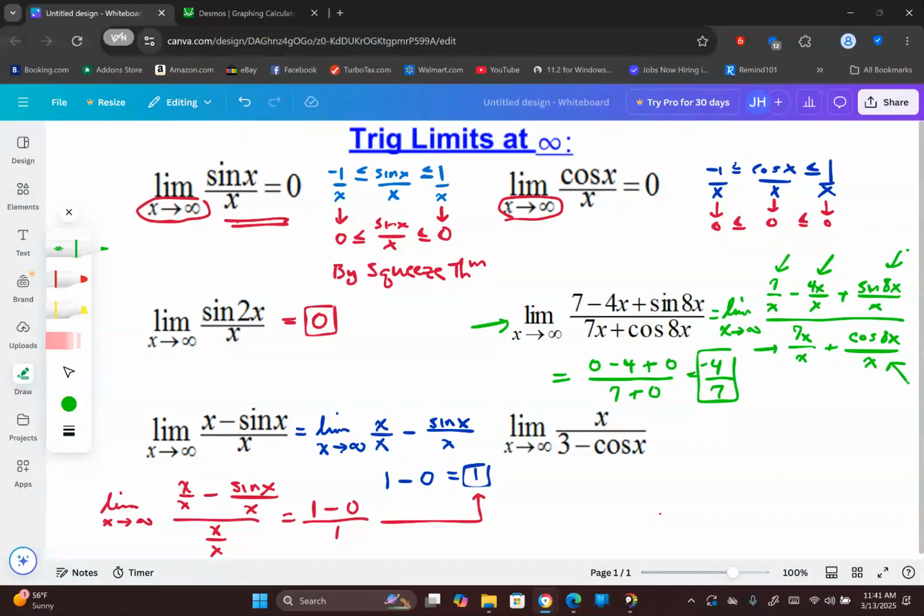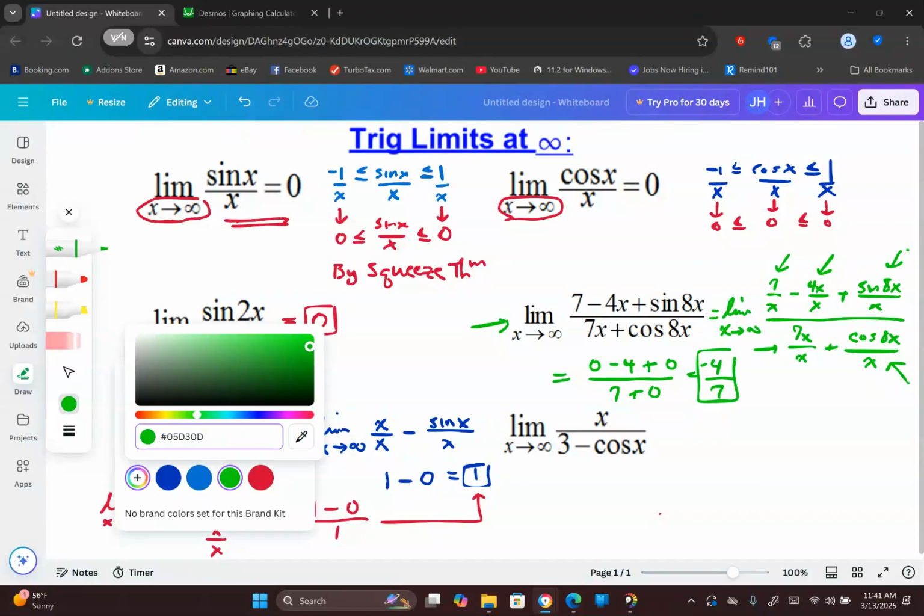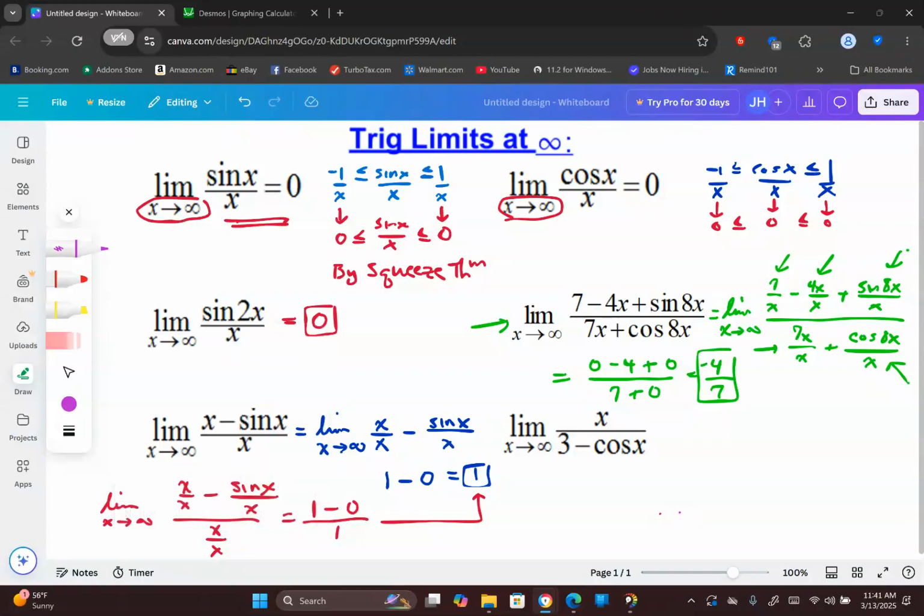Now, I've thrown this last problem in as kind of a challenge problem. What are we supposed to do if you see a problem like this? Well, my first inclination is to divide everything by x like I did in the previous two questions. So I'm going to put x over x on the top. I'm going to put 3 over x here minus cosine over x here. Now this reduces to 1 over 0 minus 0, so this is actually 1 over 0.